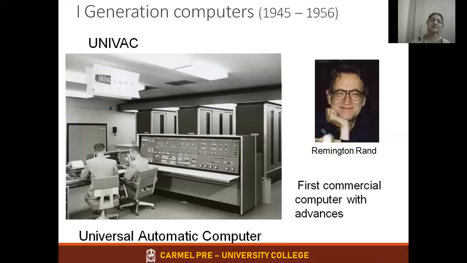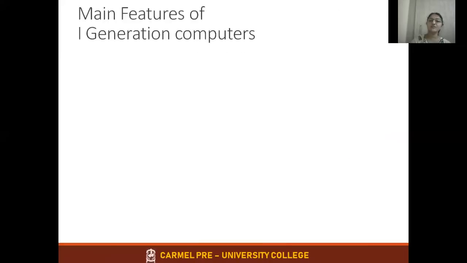These are the advancements which happened from ENIAC to EDVAC and UNIVAC. UNIVAC is the first commercial computer with all advances. A special purpose computer can be used only for a specific purpose, but a commercial computer can be used even for general purpose applications. So these are the 3 computers invented during the first generation.